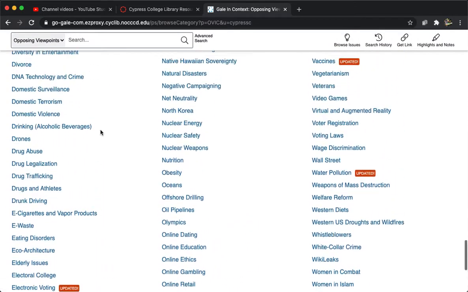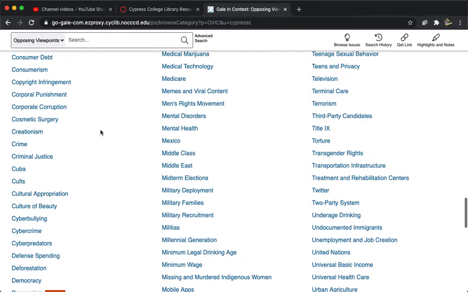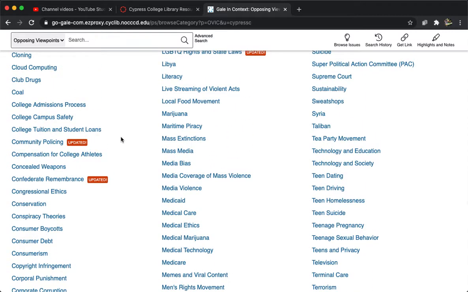So what I'm going to suggest you do is go through this list of issues and look for one that catches your interest, one that you have a strong opinion about. As I mentioned when I was explaining the prompt, it should be something that you do have a strong opinion about, not something that you're kind of wishy-washy or don't really have an opinion on. It should be something you have a strong opinion about.